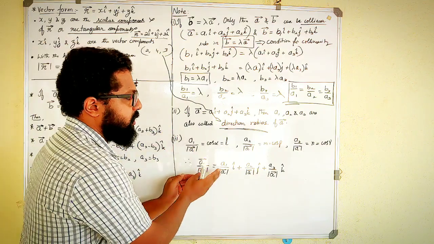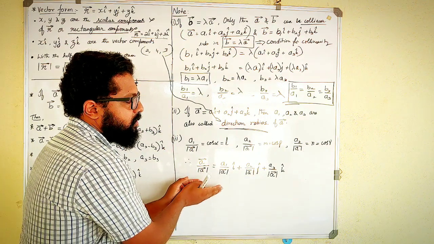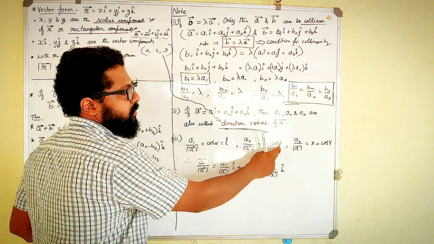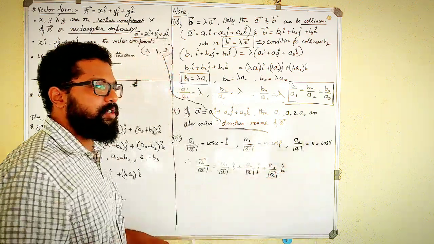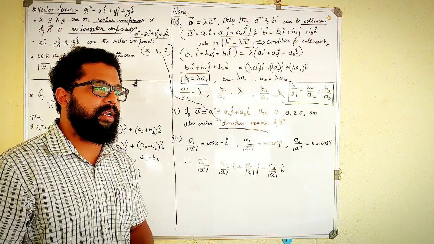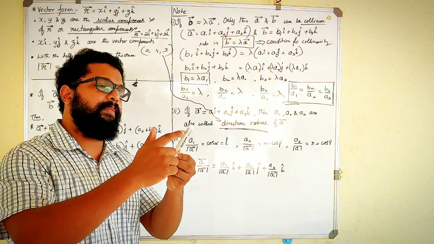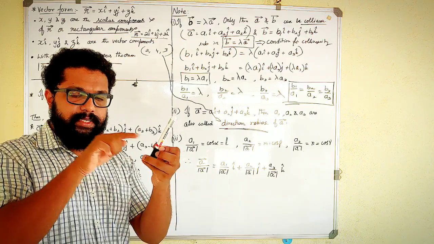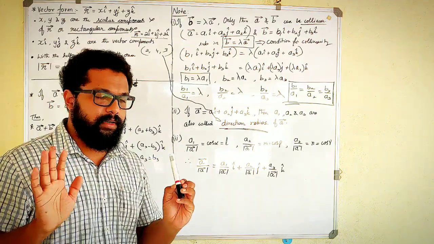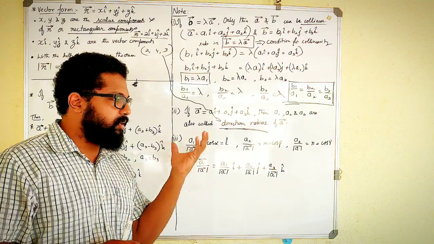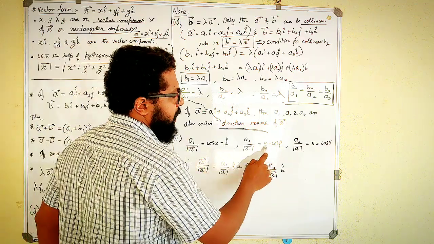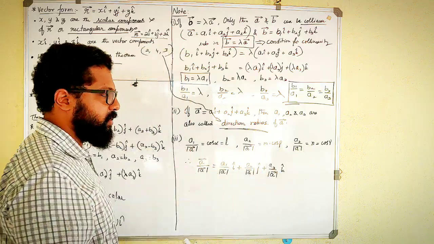Next is the direction cosines, which we have already learned: cos alpha, cos beta and cos gamma. So direction cosine is nothing but the cosine of the angle made by the position vector with respect to the x-axis, y-axis and z-axis respectively. Direction cosines also have another name, l, m and n. Correct? We have learned this much.